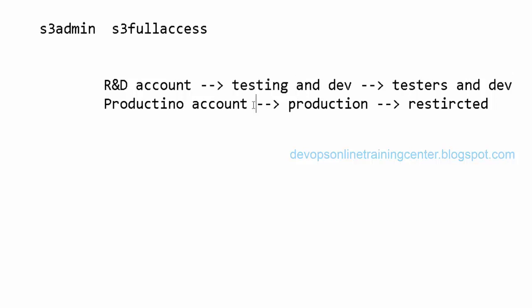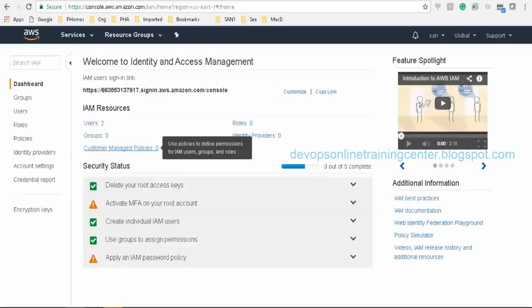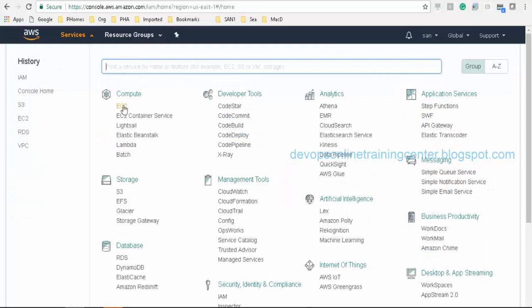Right? Maybe this kind of account is for restricted access, where they have all their application servers and database servers running. Okay, so how do they create these? Again, using IAM. Using IAM, they create different users, and sometimes they give the same user ID to everyone to access. Sometimes they create a separate user ID for each user, right?